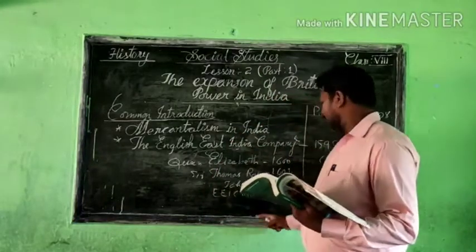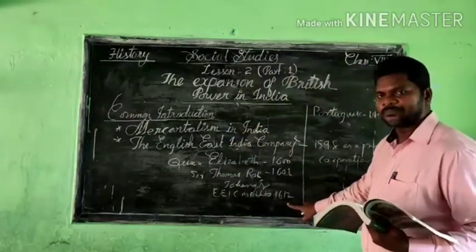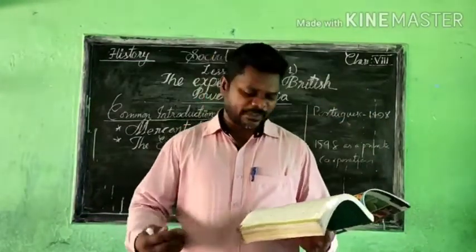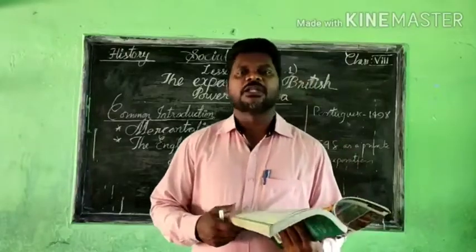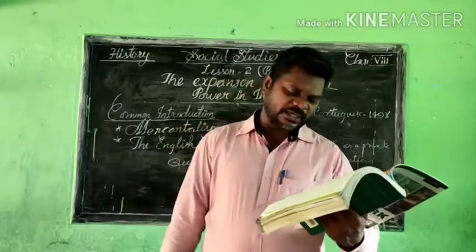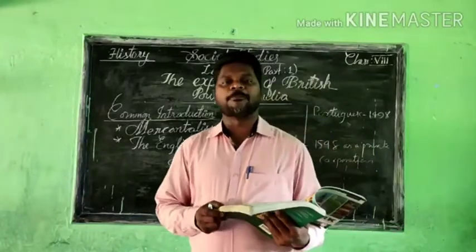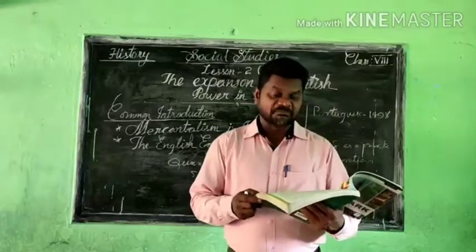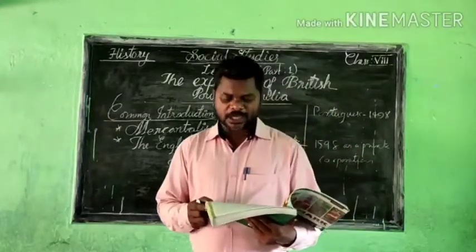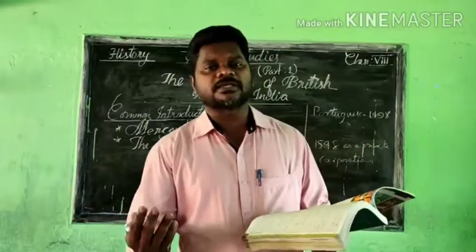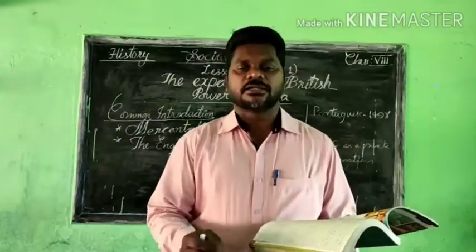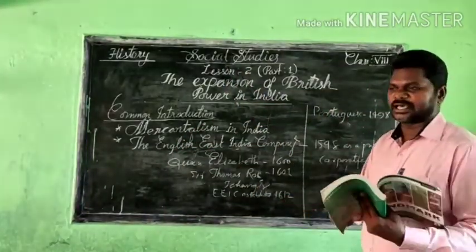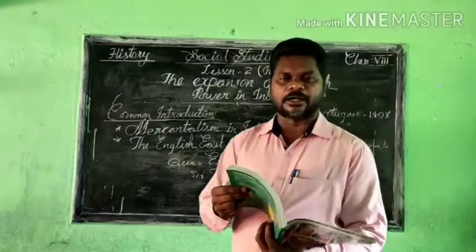After 1612, first of all they started in Surat. And after that they started their factories in different parts of India. A few names I already mentioned here: Muzaffarpur, Agra, Ahmedabad, Madras, Patna, and Baleshwar. These are the different places where they established their trade and factories after 1612. These are the clear information we are getting from this lesson.